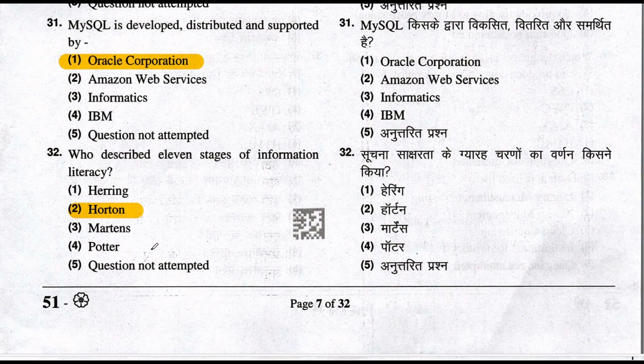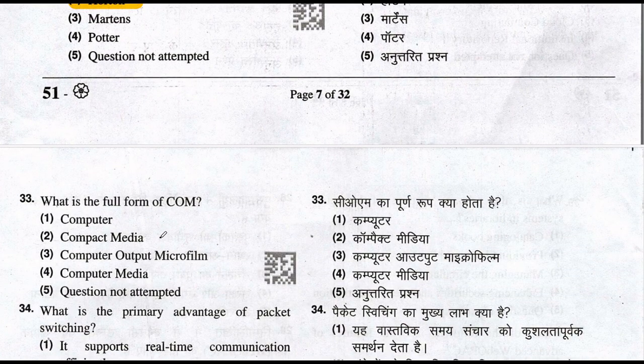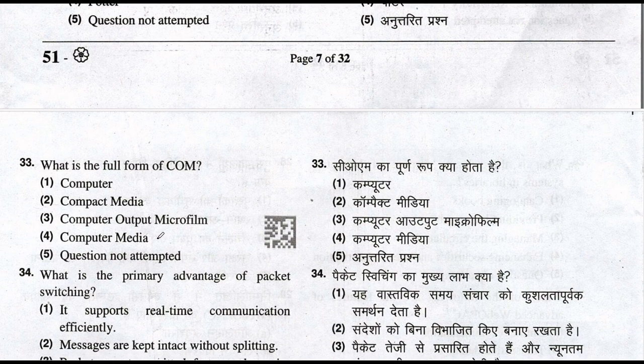What is the full form of COM? So COM is computer output microfilm. So the right answer of this question is option number 3, computer output microfilm. So let's move to question number 34.